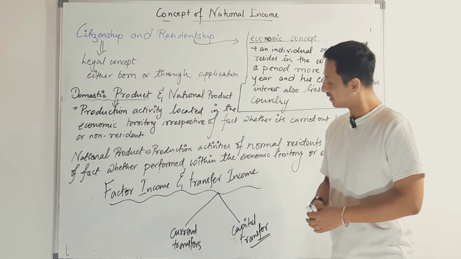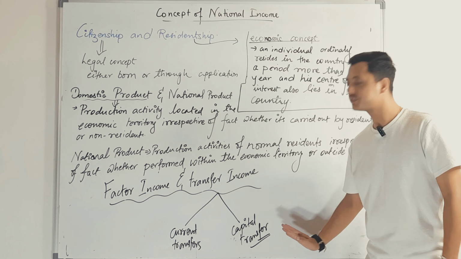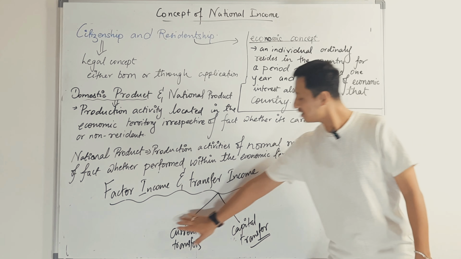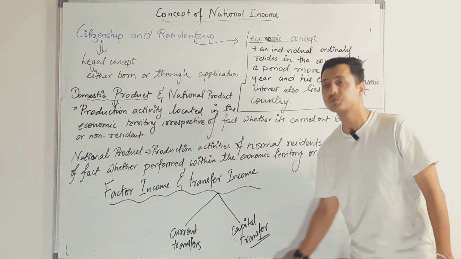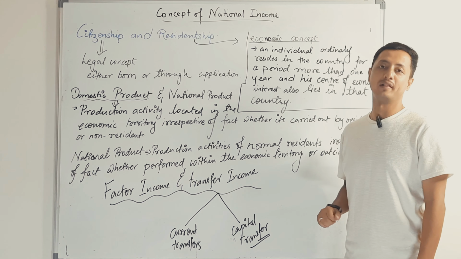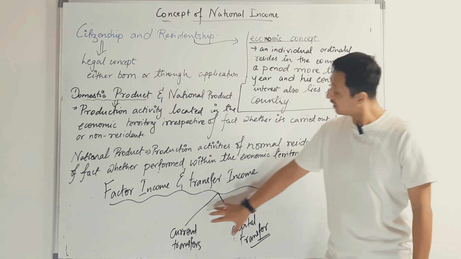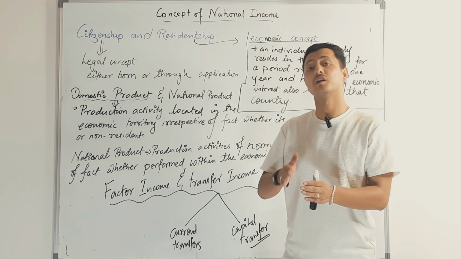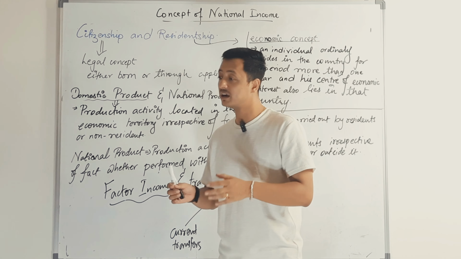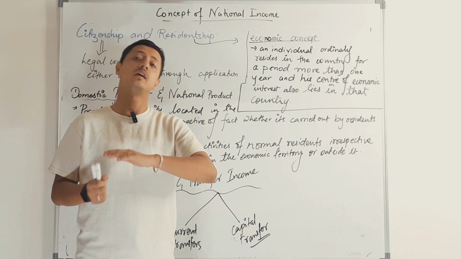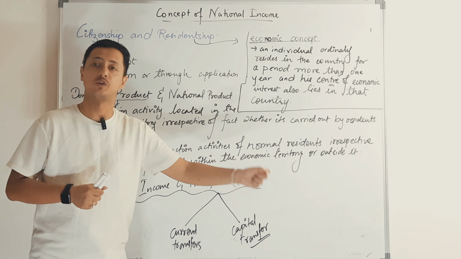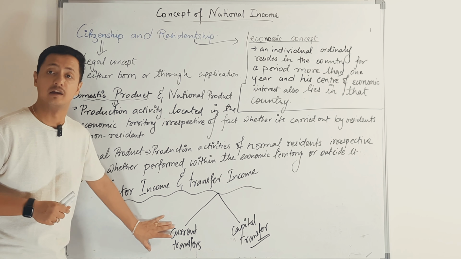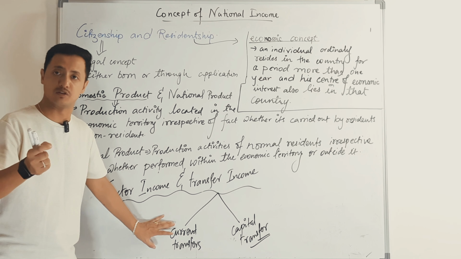The difference between current transfers and capital transfers: current transfers are made out of income, whereas capital transfers are made out of wealth, right? Current transfers are recurring in nature. That means it's already planned that it has to be made at a certain frequency, regularly. For example, the old age pension.